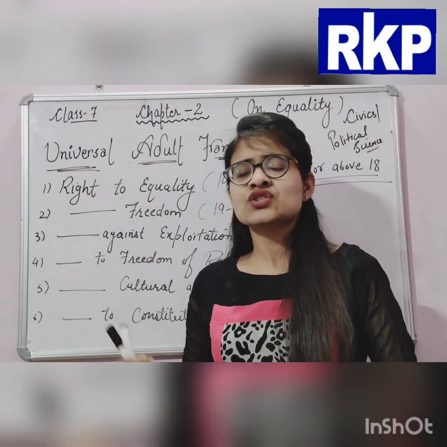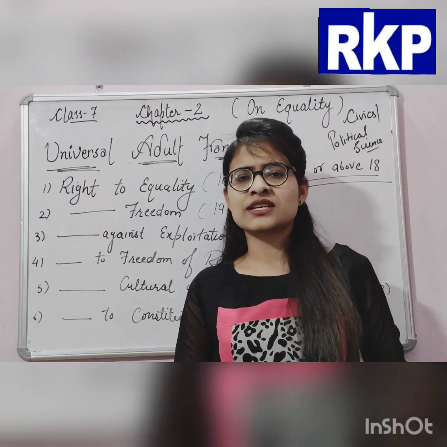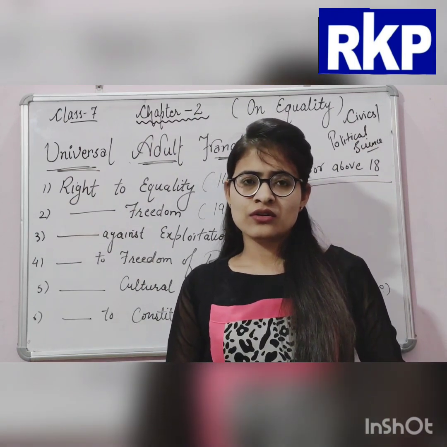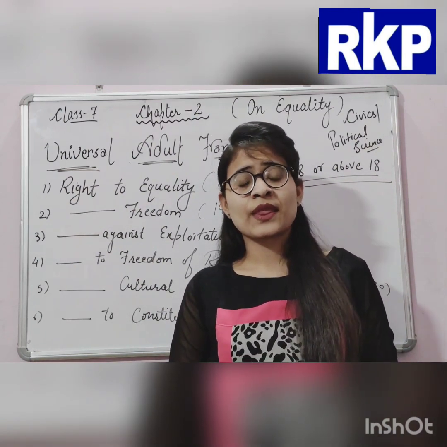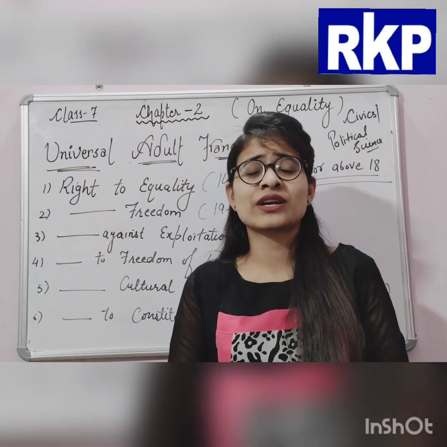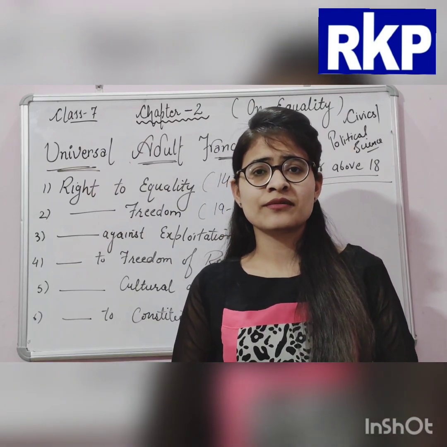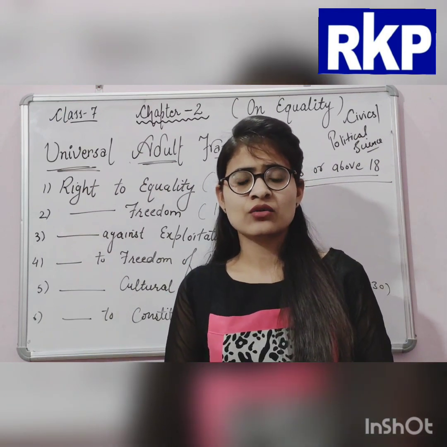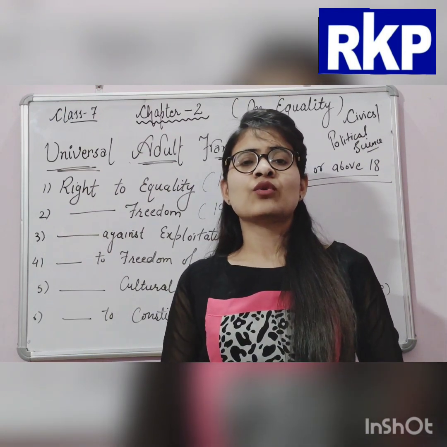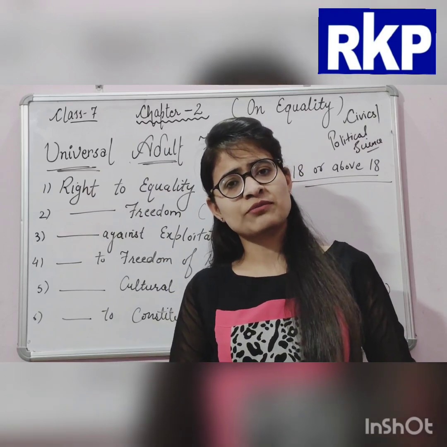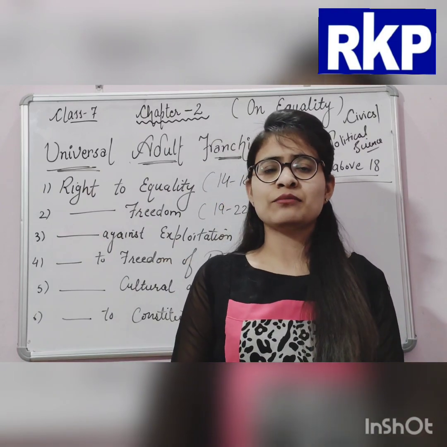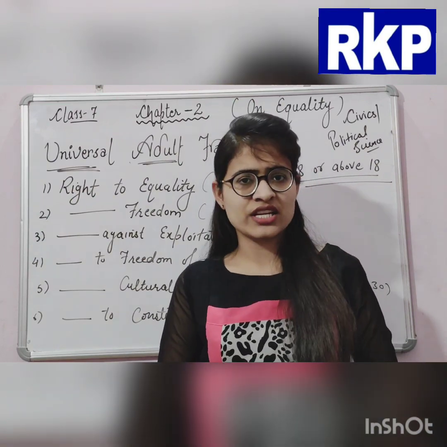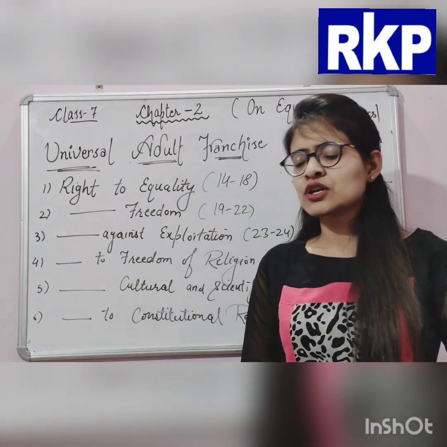So this chapter starts with the story of Kanta, who was working as a house helper at the house of the Jains.